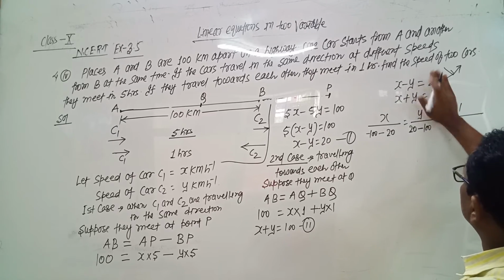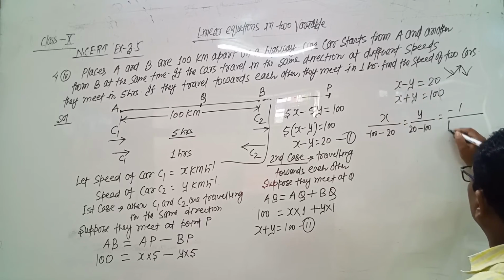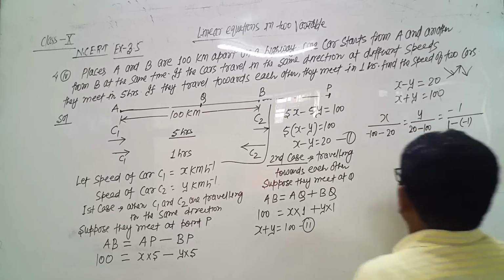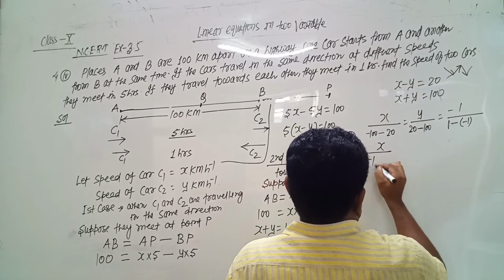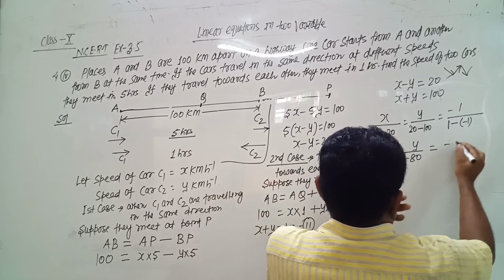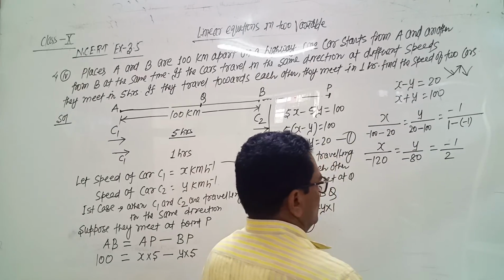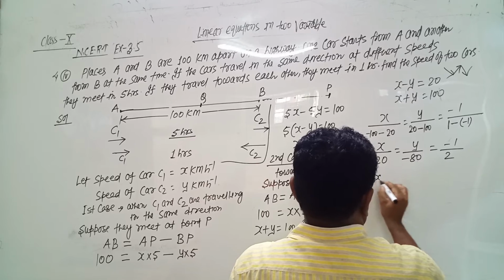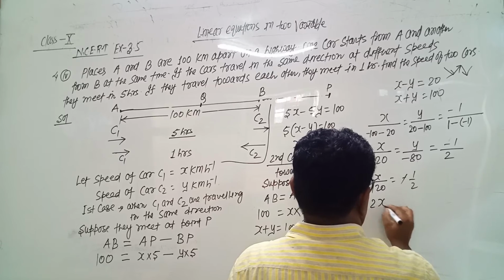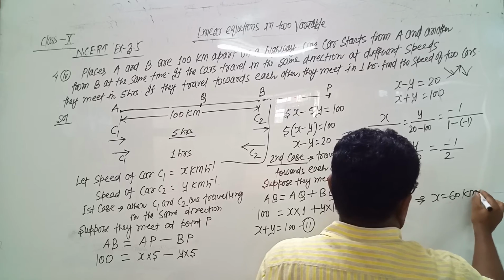Then when we take the constant term, the multiplication direction is 1 into 1 minus 1 into minus 1. So x upon minus 120 equals y upon minus 80 equals minus 1 upon 2. Minus minus plus, 1 plus 1 is 2. From first and last, x by minus 120 equals minus 1 by 2, minus cancels, 2x equals 120, and we get the value of x equals 60 km per hour.